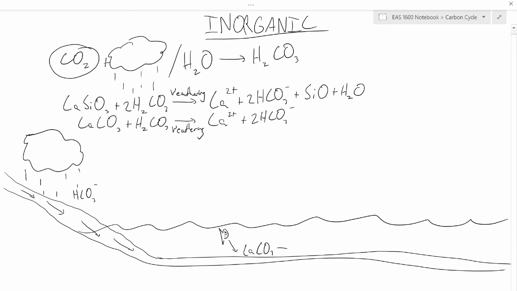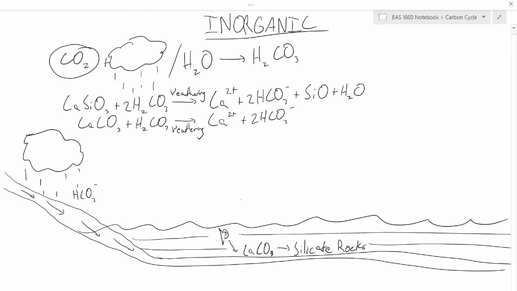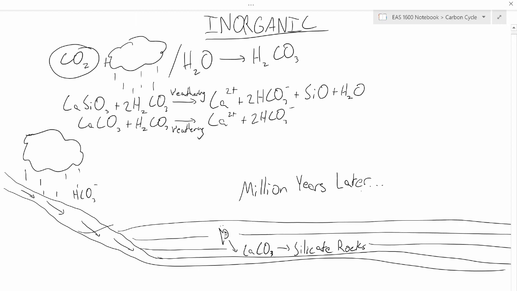Death of marine organisms which form skeletons and shells create calcium carbonate and form sediments on the ocean floor. Lastly, this calcium carbonate is added to the oceanic tectonic plates and turned into silicate rocks, where it is eventually uplifted after millions of years and exposed to Earth's atmosphere, thus repeating the cycle.